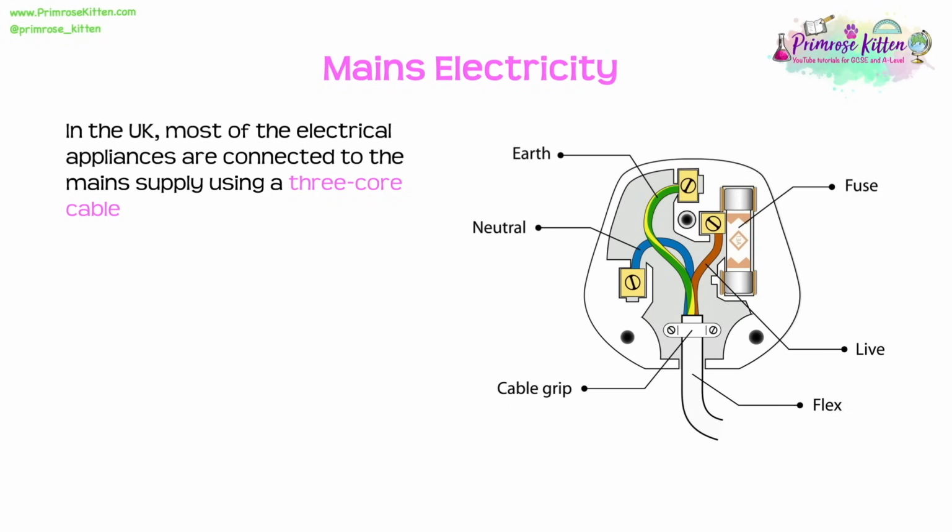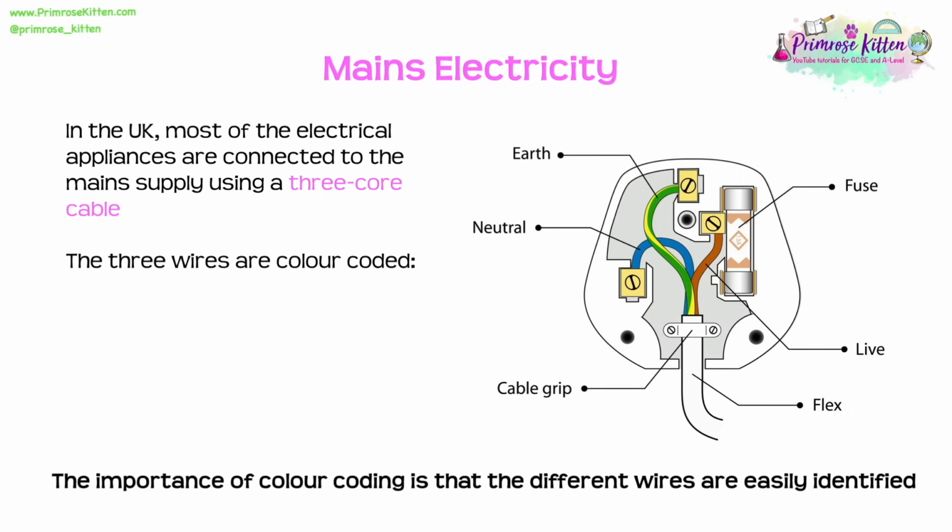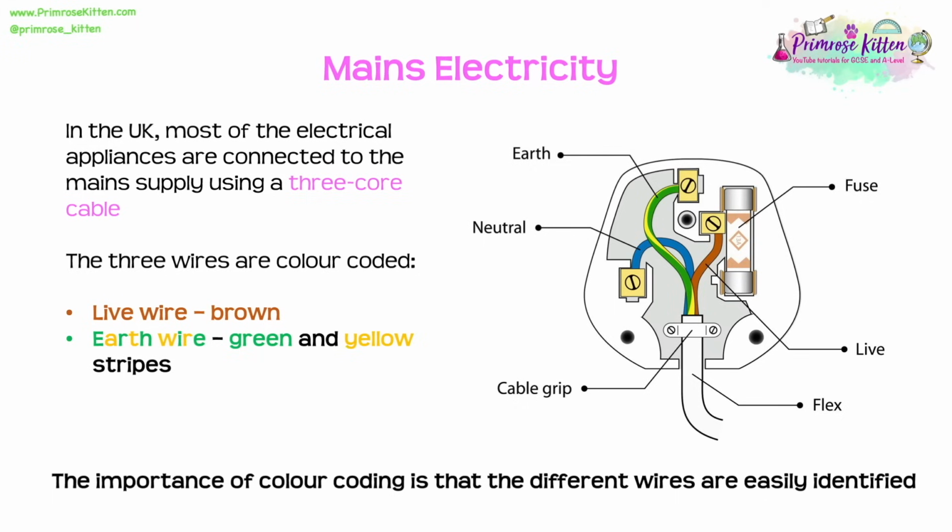In the United Kingdom, most of the electrical appliances are connected to the main supply using a 3-core cable. Now this is a really safe system, so we're very lucky to have it in this country. Now these 3 different wires in the 3-core cable are colour-coded, and this is so useful because it means we can easily identify them and keep ourselves safe. So the live wire is brown, the earth wire is made up of green and yellow stripes, and the neutral wire is blue.